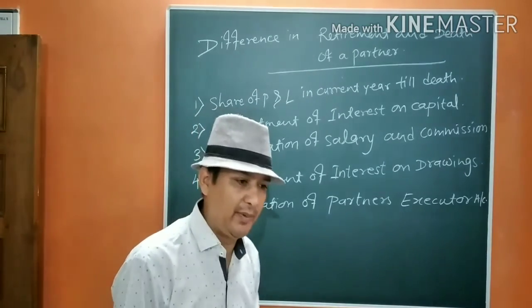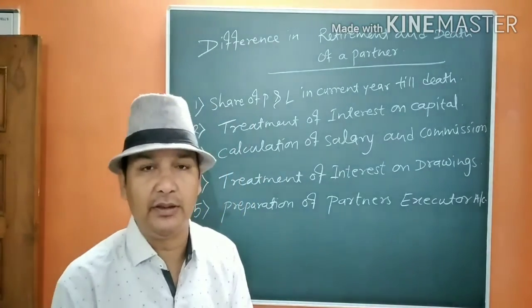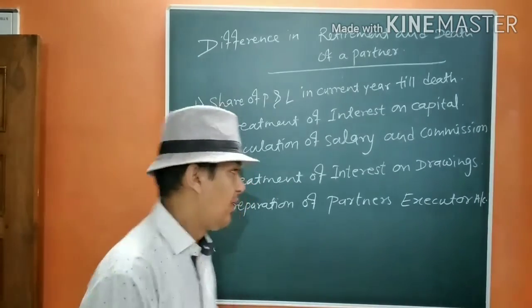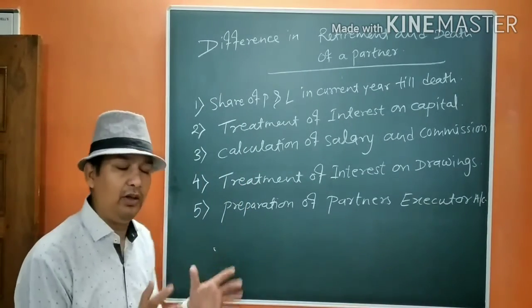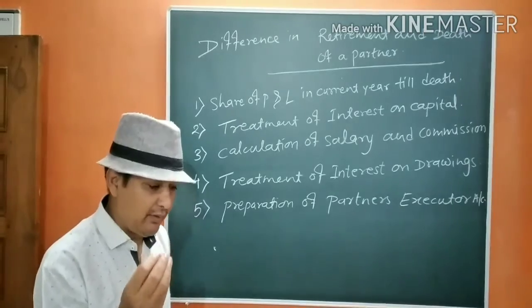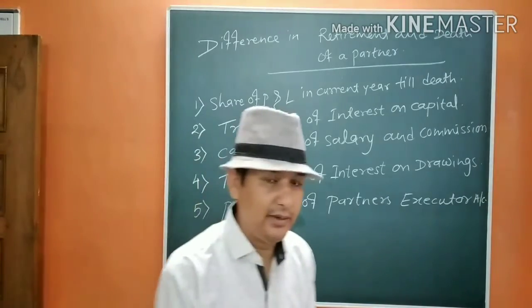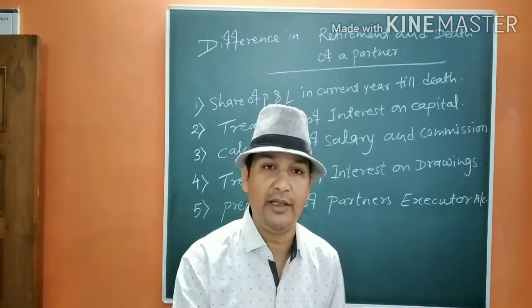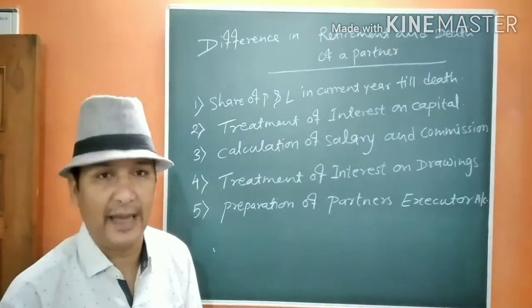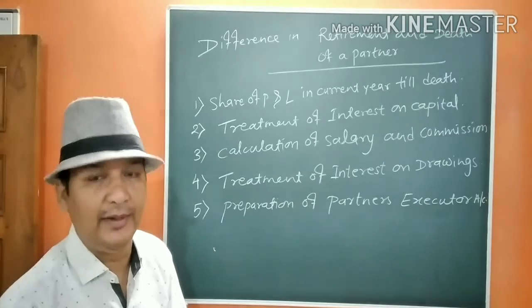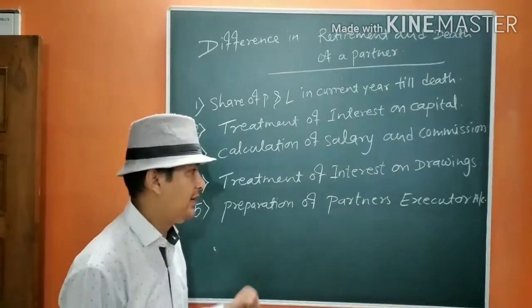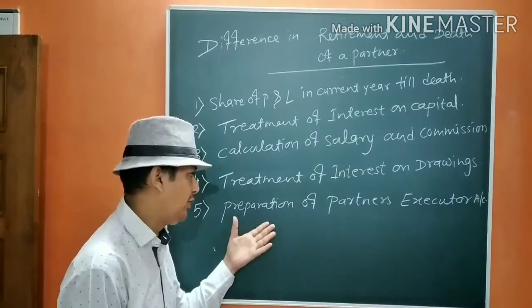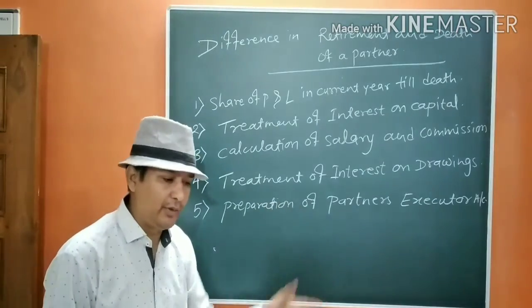Why are we going to prepare it? Because the nominee of the deceased partner is going to get all his share. That means how we are going to calculate the share of the deceased partner, that we are going to calculate in the partner's capital account, but the amount will be transferred to his executor account, and that's why we are going to prepare the partner's executor account.